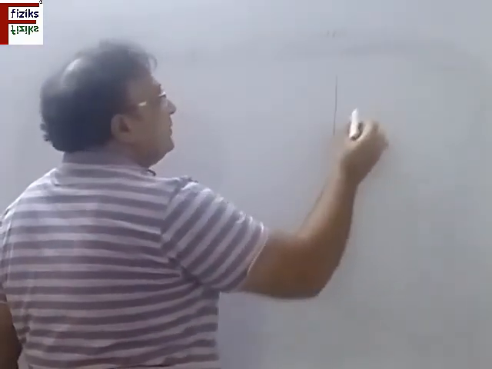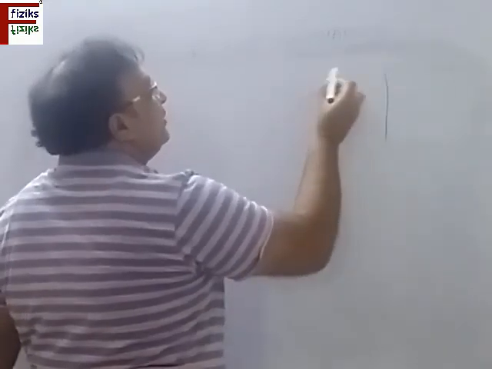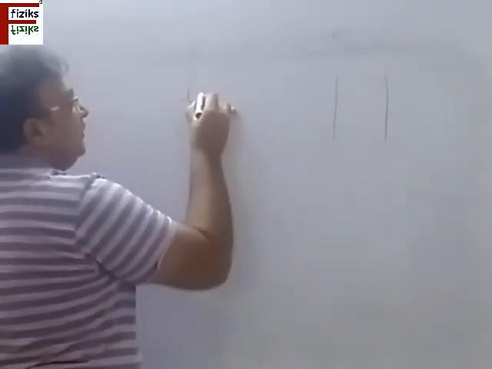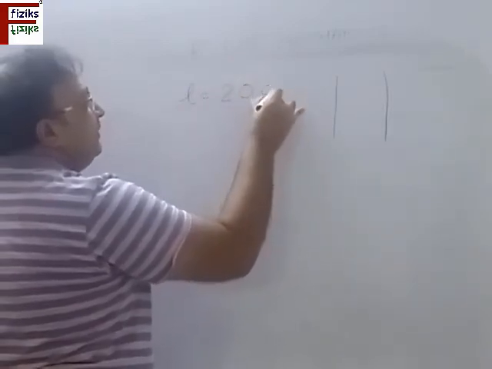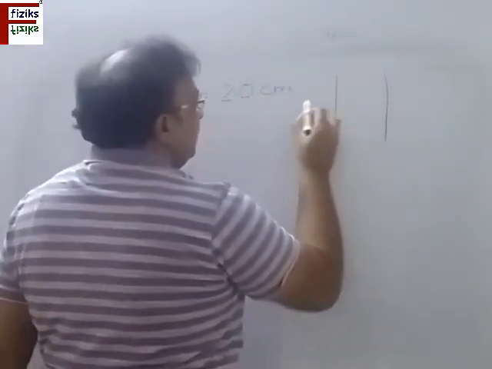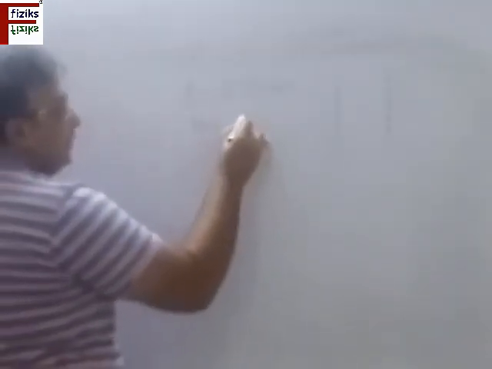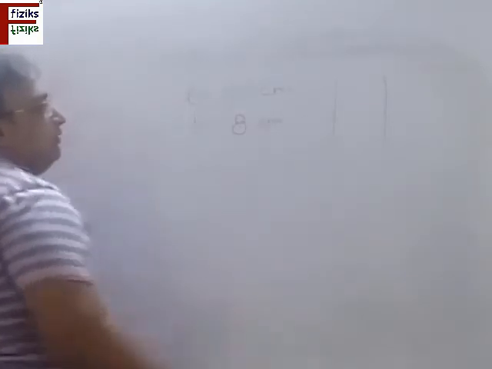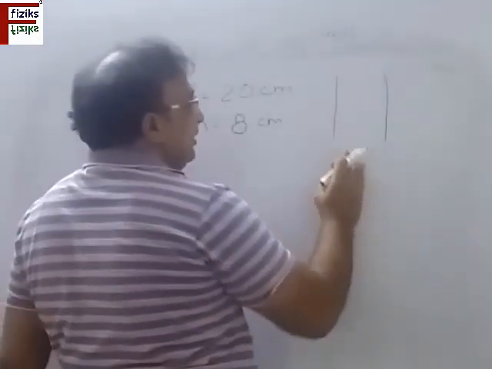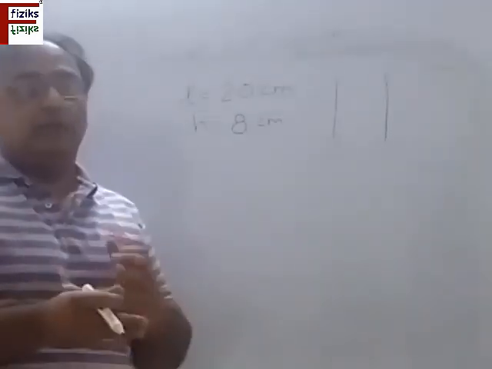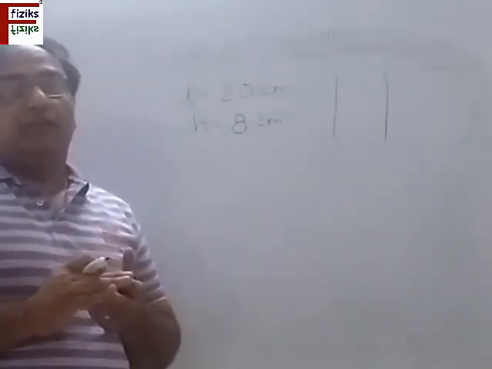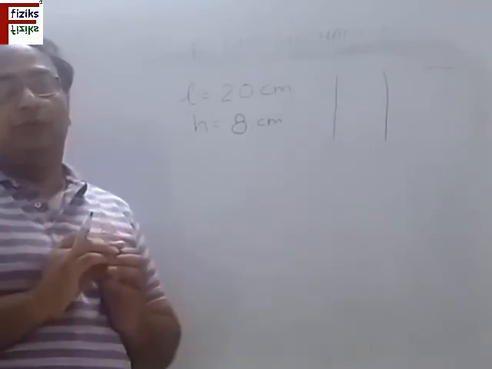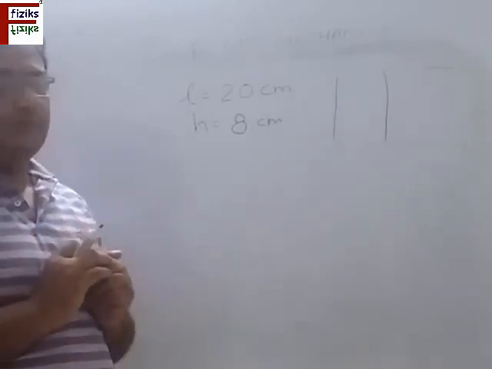Question: we have a capillary tube of glass, and the length of this tube is, suppose, 20 centimeter. The water rises in this tube through a height of, say, 8 centimeter. Just an example. Now my question is, if I put this tube in a freely falling elevator, that is, the lift, then what will be the length of the tube required? What will happen in that case?